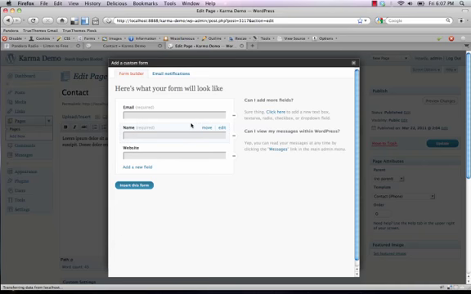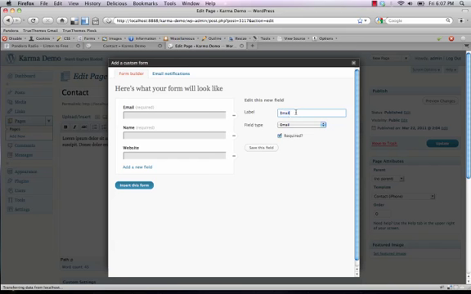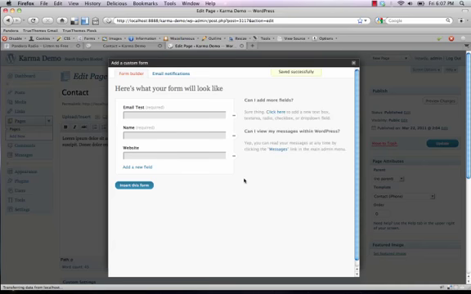Now you can edit a field as well. You just hover over the field and you'll see a couple little options over here. If you want to edit a field, you just hit edit. You can change the label. The label is what the user sees. So we'll just change this a little bit just so you can see. And then the field type, there's a few different field types, and we'll cover that a little bit more in a minute. And then whether or not it's required. If it's required, you just want to check the box, and if not, you just leave it unchecked. When you're done editing, you just do save this field.